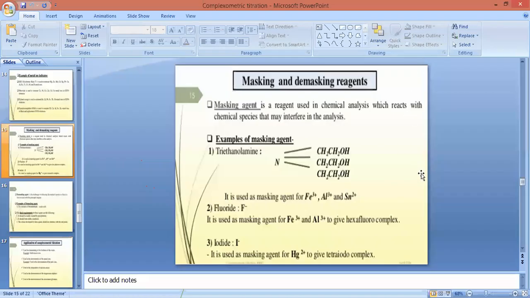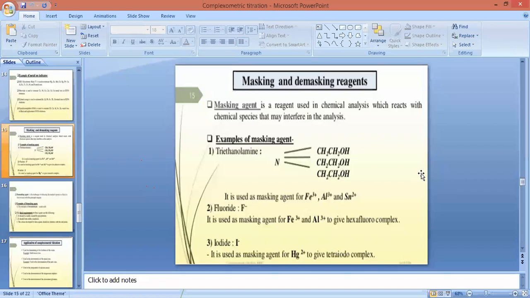So these are the masking and demasking agents. A masking agent is particularly used for determination of a mixture of metal ions present in an analyte. It will form a mask or cover over unwanted chemical species, that is unwanted metal ions, and it will not interfere into the analysis. An example of a masking agent is triethanolamine.